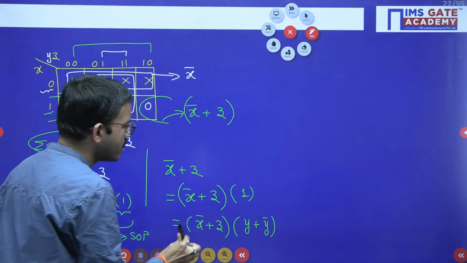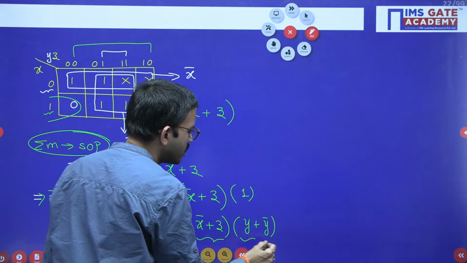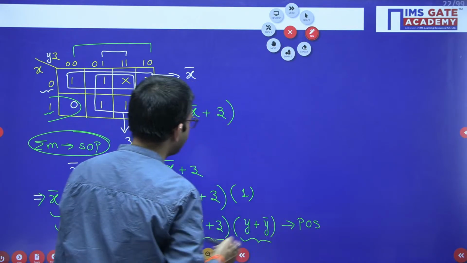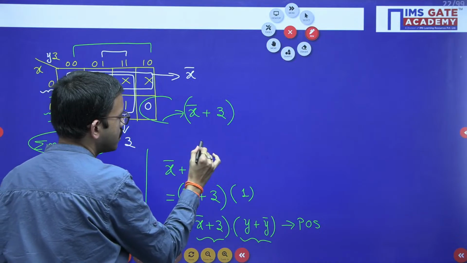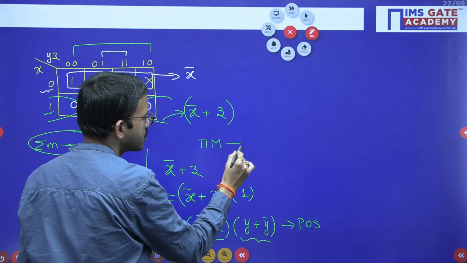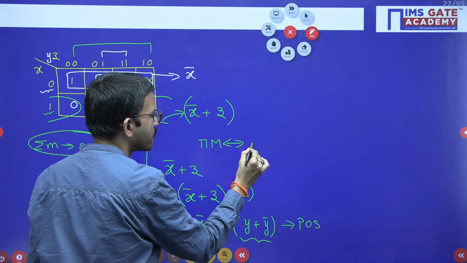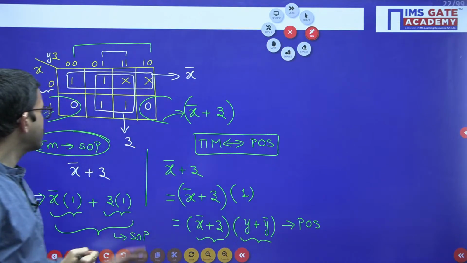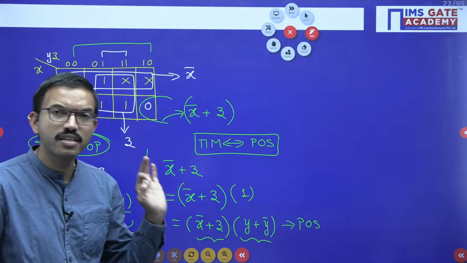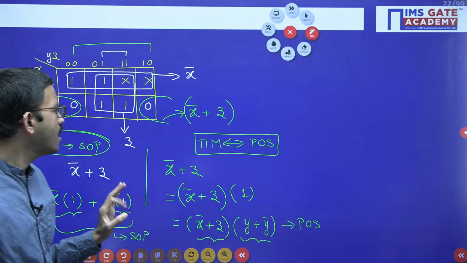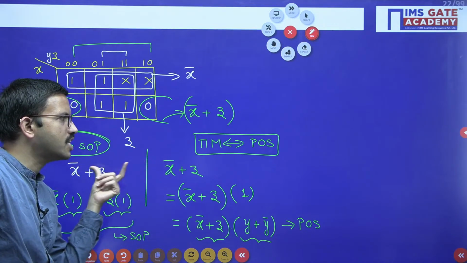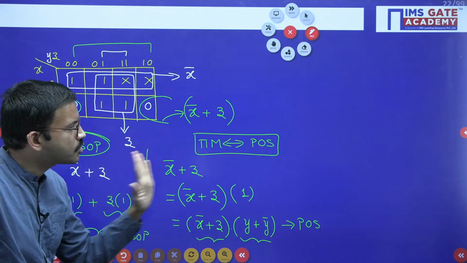So now you can visualize this is a sum term, this is a sum term. These two are what? Product together. It is in POS form. So in general, in most of the questions after doing simplification of pi capital M, you will get POS. Similarly, after doing simplification of sigma m, you will get SOP. But in few cases, without doing further simplification, your final answer will remain same with respect to sigma m or with respect to pi capital M.